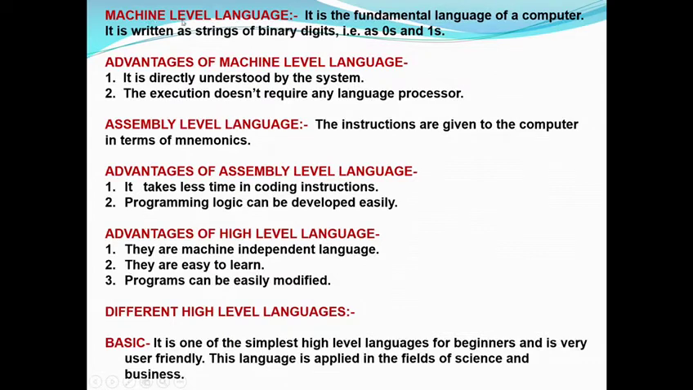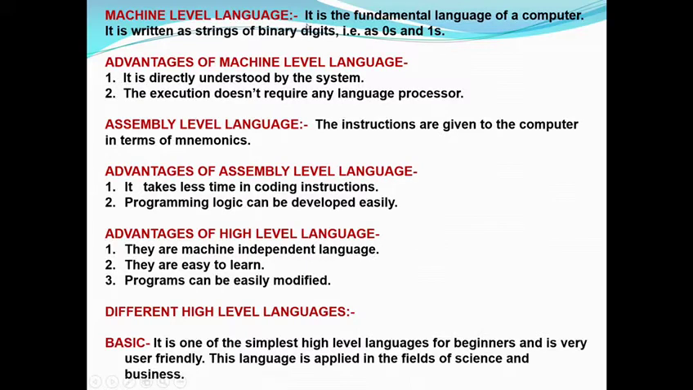First I am explaining machine level language. It is the fundamental language of a computer. It is written as a string of binary digits, that is zeros and ones. Here zeros mean off and ones mean on. This is the basic language understood by all computers.